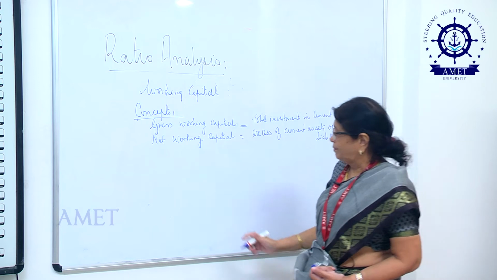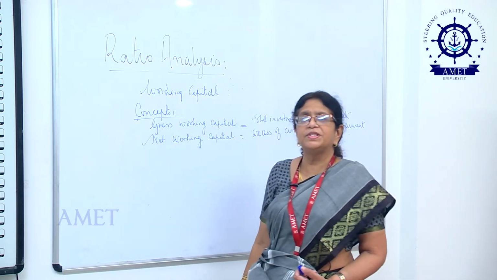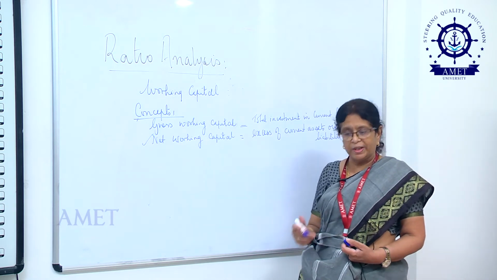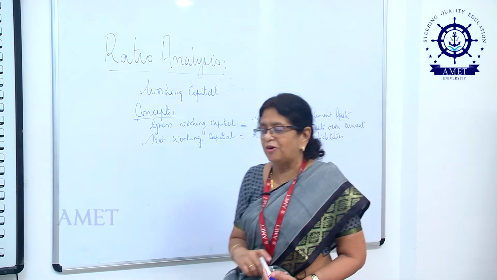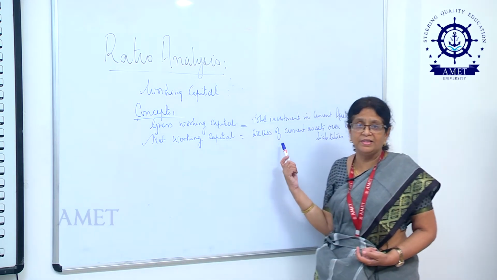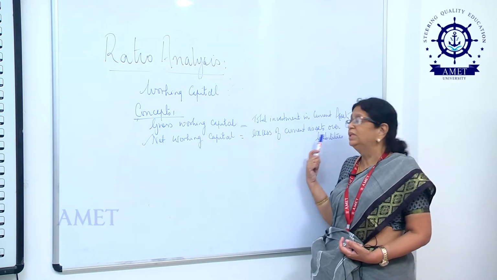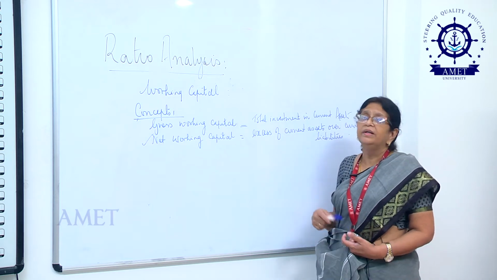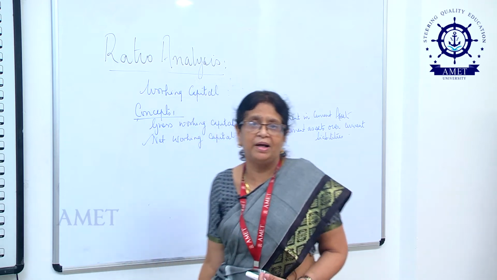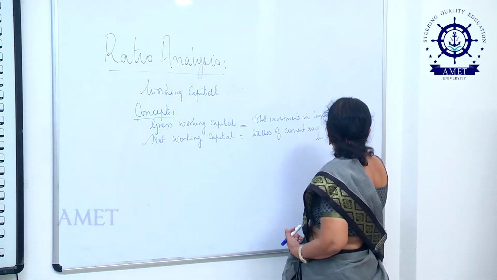Kindly note, it is only this concept of working capital that is popularly used. Gross working capital is not made use of by companies, because apart from making investment in current assets, companies also enjoy current liabilities granted by vendors, suppliers or others.